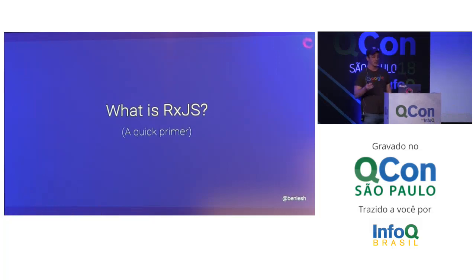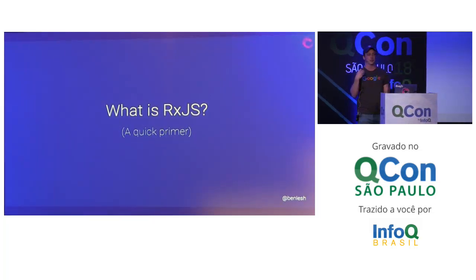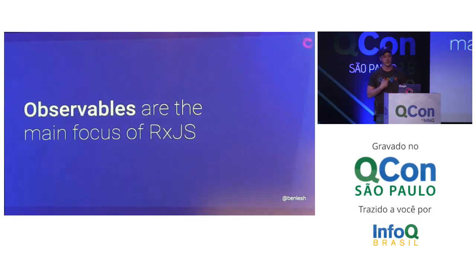You might be a little lost while I'm going through this, or be like, what's happening? That's fine. This is just intended to show you some of the more powerful features, the things that you can do with RxJS. And for those of you who've used it a bit before, maybe you can learn some new patterns. So observables are the core thing that RxJS is about. It's this type. It's the main focus. Everything you do in RxJS is about creating observables.